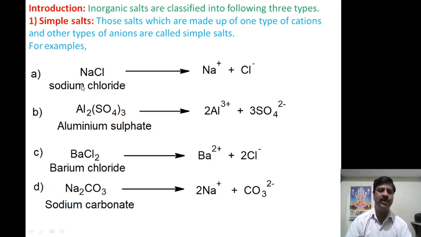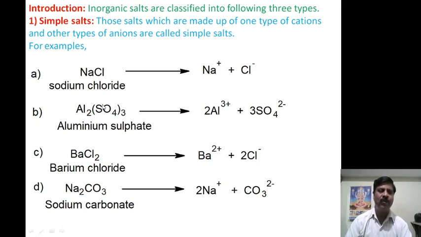Example, sodium chloride. When it dissolves in water, it produces Na plus and Cl minus. It contains only one type of cation and only one type of anion. Chloride is the one type of radical, the anion, and sodium is the cation. This combination gives us the salt, therefore sodium chloride is called a simple salt.